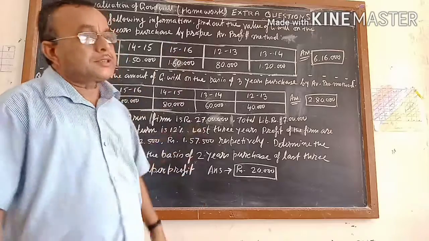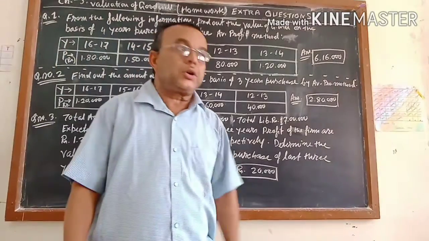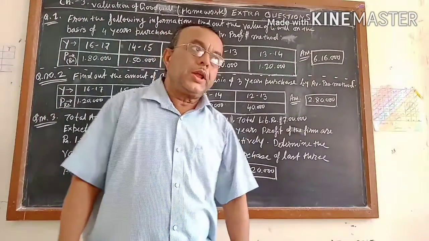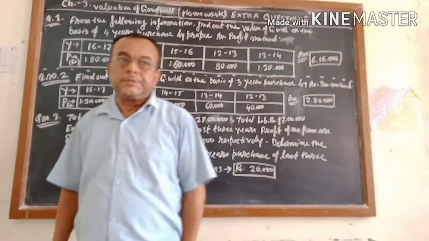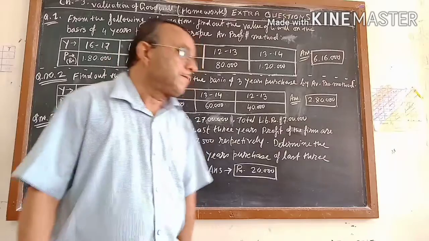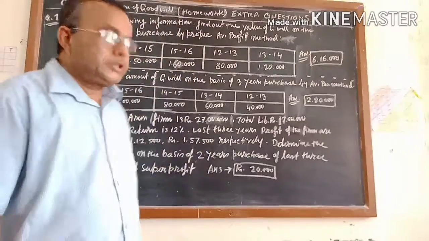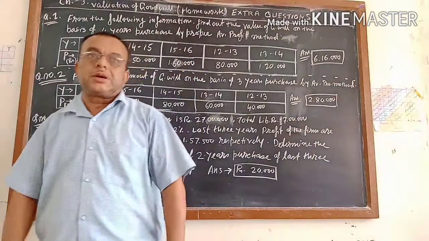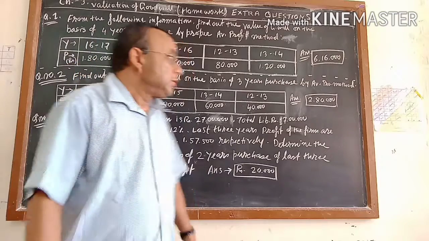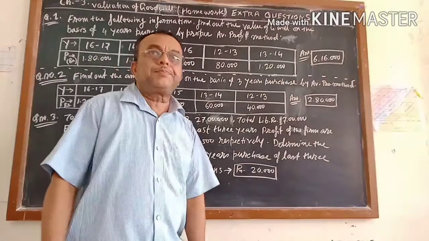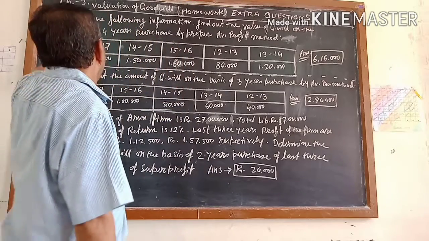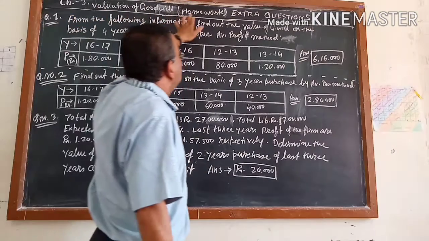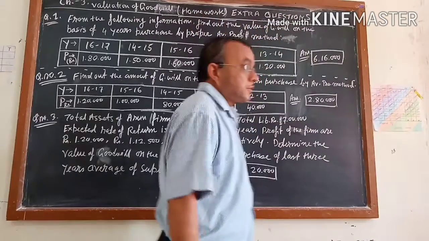These are the extra sums. They are not taken from your textbook or any other books. I made these sums from other books, either CBSE or ICSE board. I already told you that for each chapter I want to give you some exercise sums. This is the homework. I will give you 5 questions. This is the chapter 3, valuations of the goodwill, homework extra questions.